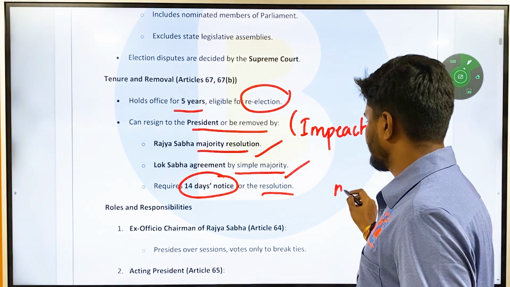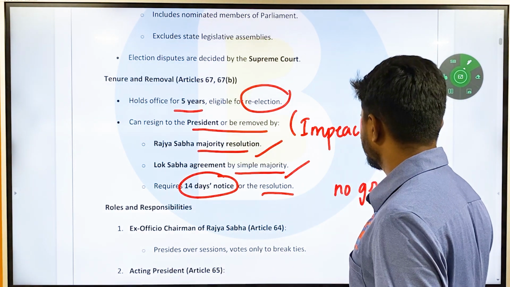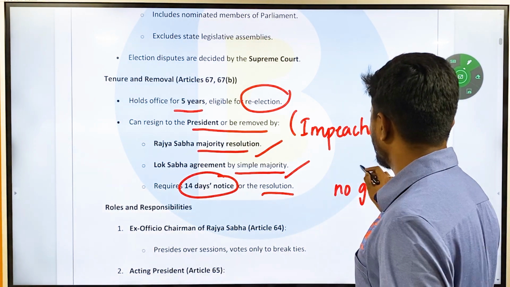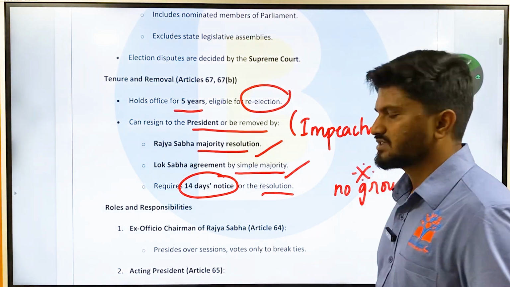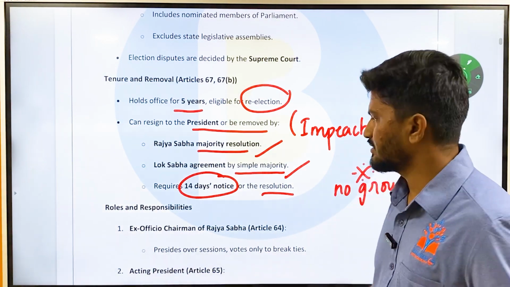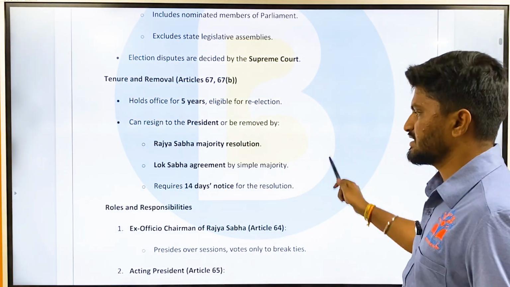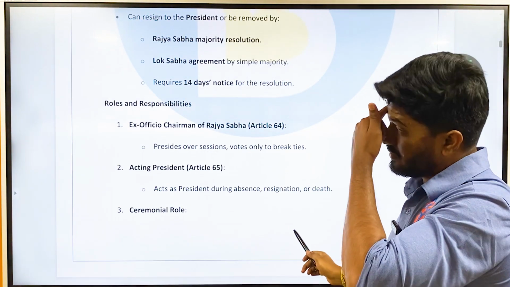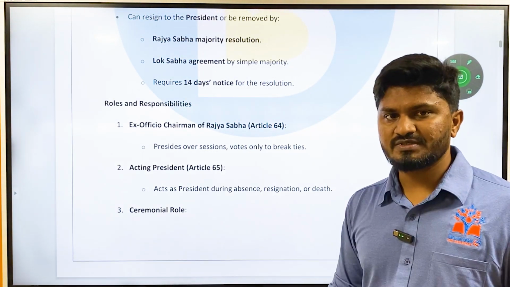There is no ground mentioned for vice president. No ground mentioned for vice president. This is very important. Whereas the ground for president is violation of the constitution. But there is no such ground for vice presidential impeachment. So what are the roles and responsibilities of vice president?